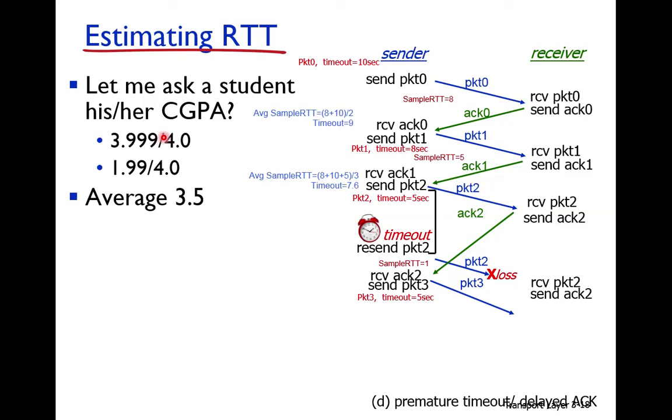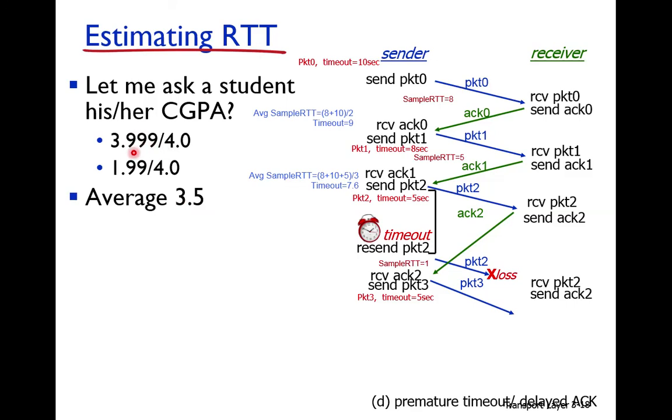Oh, I can say that this class is very intelligent, with hardworking students. But if I ask another student, suppose Ibrahim, and his CGPA is 1.9 out of 4, I can say that this class is very poor. But if I ask what the average CGPA in the class is, and it is 3.5, they can say, oh, the students are good.